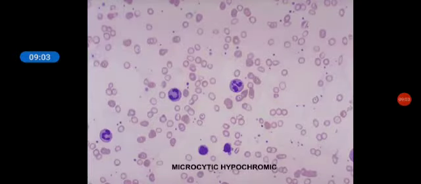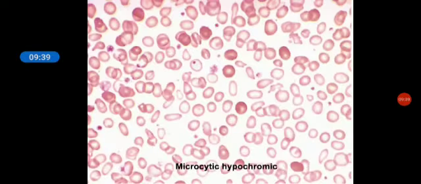So these are the different causes for blood loss. Now I'll just show you some pictures. First we'll talk about microcytic hypochromic anemia. Microcytic, as the name implies, means the RBCs are small, and they are hypochromic, so the normal chrome is reduced. What is the normal chrome? Ideally it is one third the size of an RBC. When there is a reduction there, it is called hypochromic. So, microcytic hypochromic.